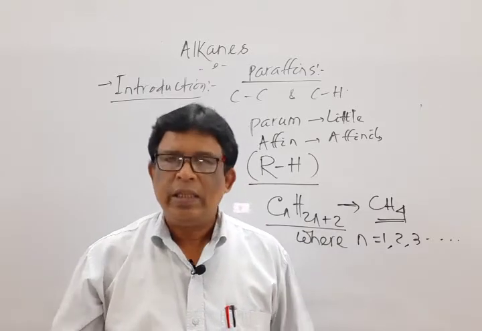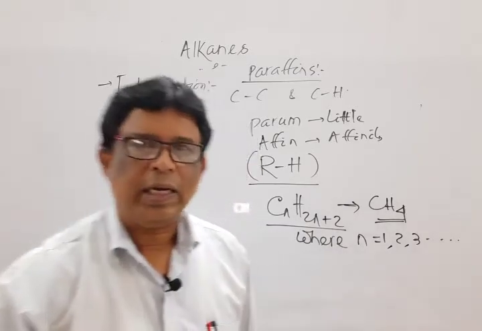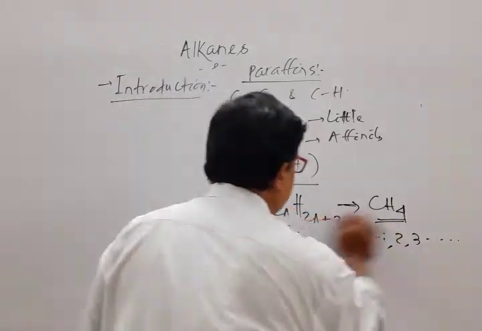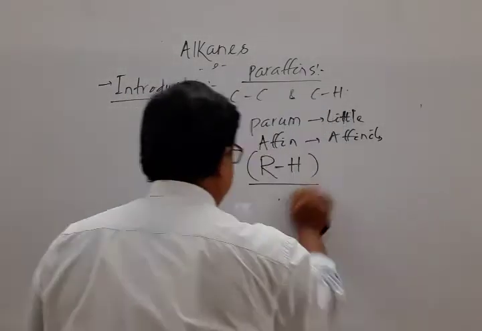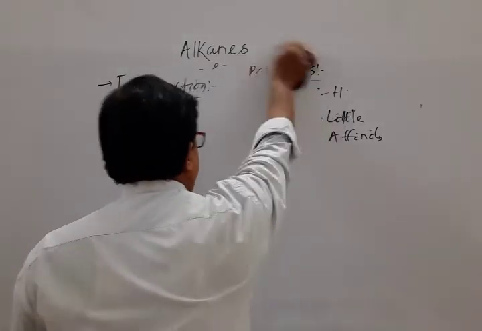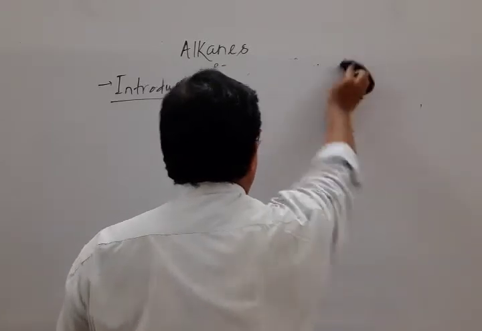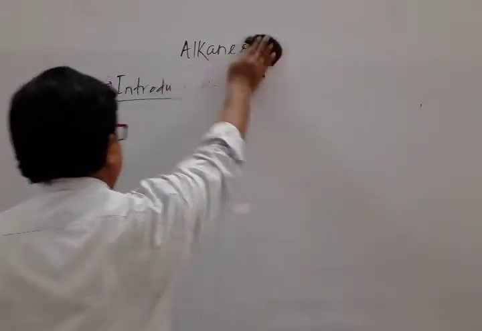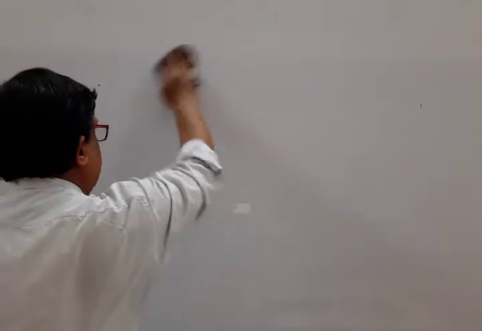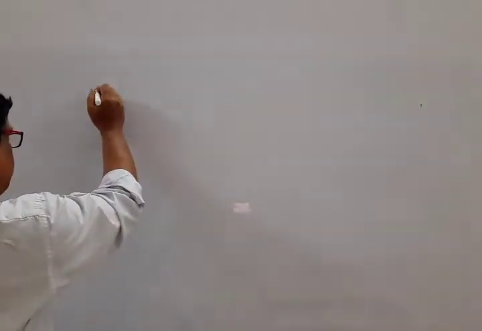Today, in this chapter, we restrict to conformational isomerism or conformation, otherwise known as rotational isomerism or rotamer.